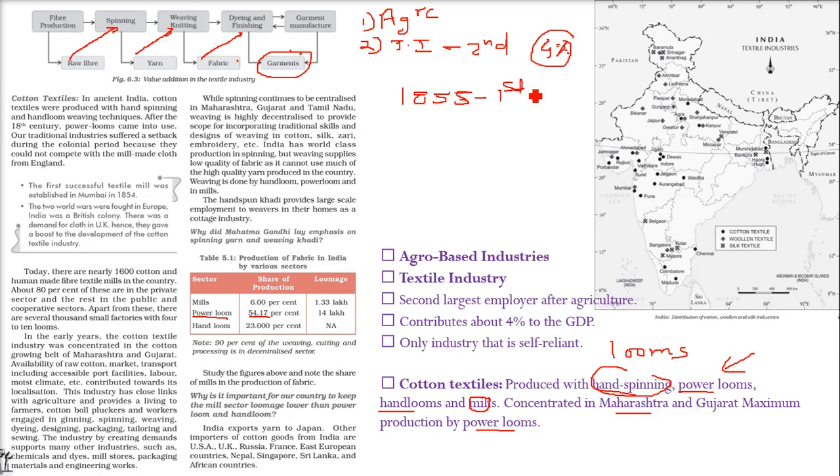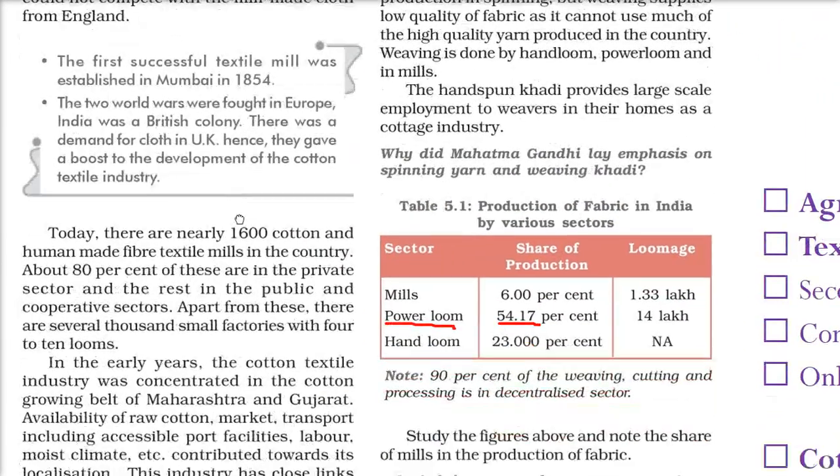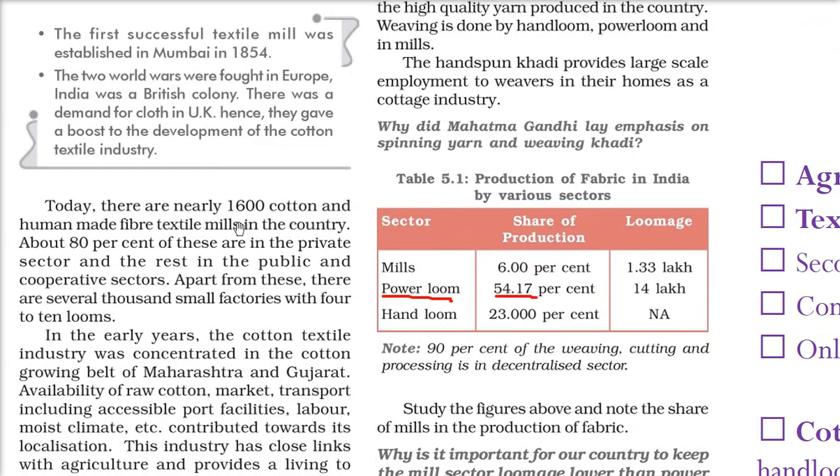First textile mill in 1854, where? In Mumbai. As per the text, there are nearly 1,600 cotton and human-made fiber textile mills in our country, and about 80% of these are in the private sector.